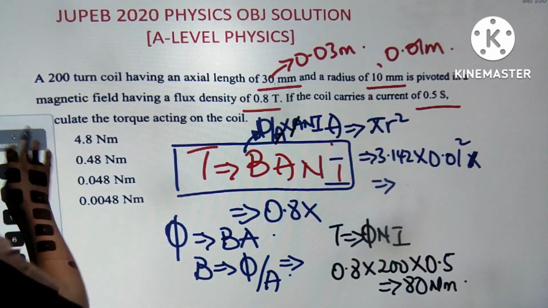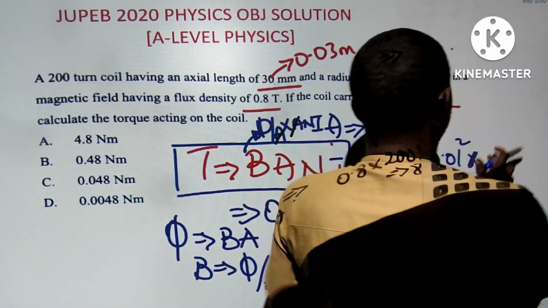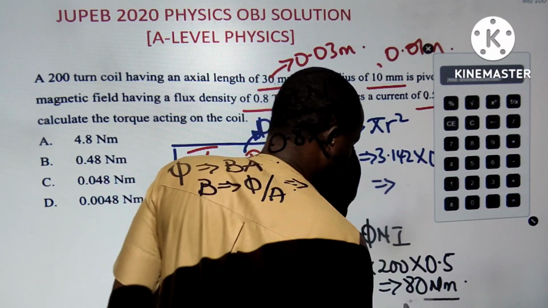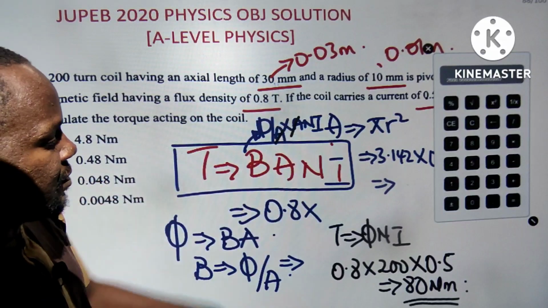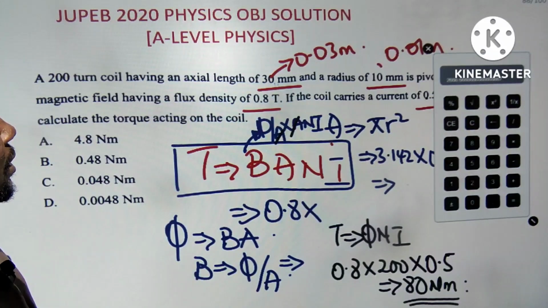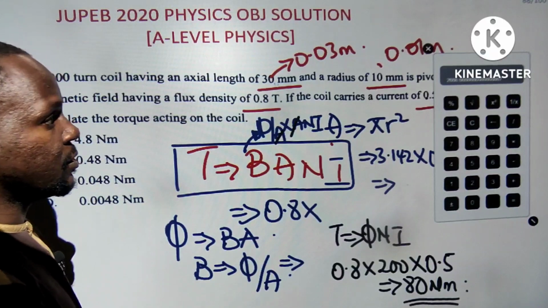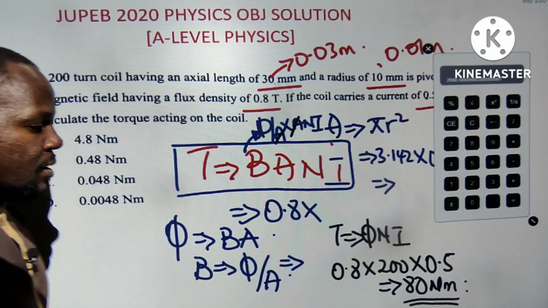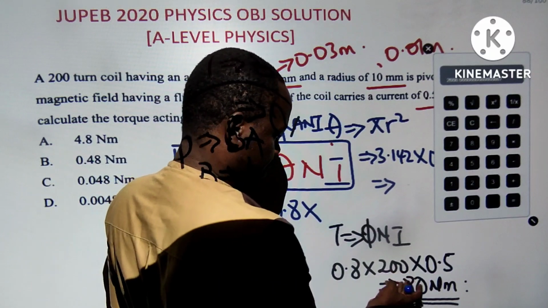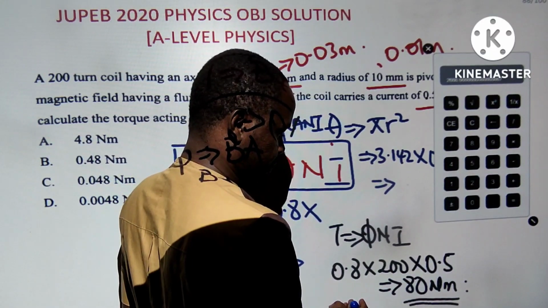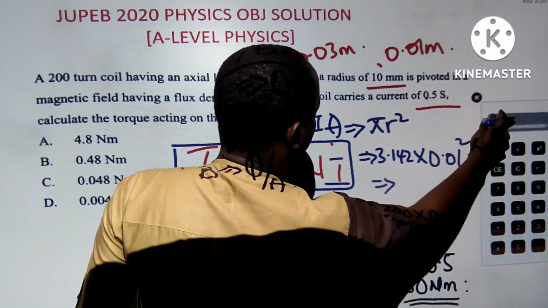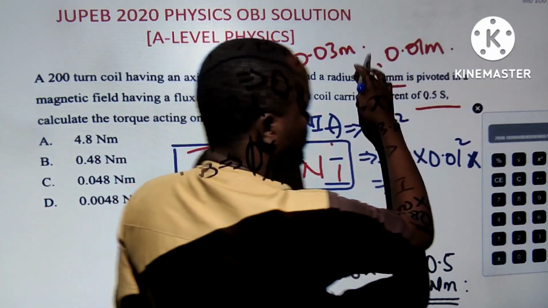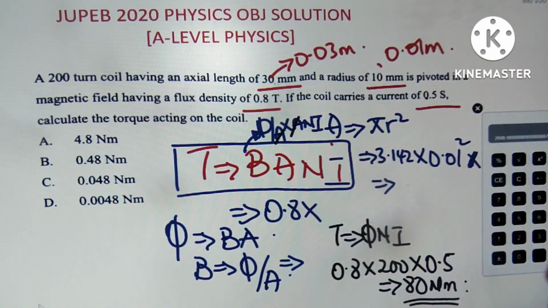It's very, very long. So I don't think the answer is correct, and I think the reason is because of this one. I'll leave it, because I was thinking we are looking for the torque per unit length. Even if you divide 80 by 3, it's not going to give you 4.8. 200 times half is 100, and 100 times 0.8 should be 80. So 80 should be the right answer to this question, provided the option is correct. Next question, don't worry, please. I don't want to waste my time on irrelevant things. I believe there's an error there.